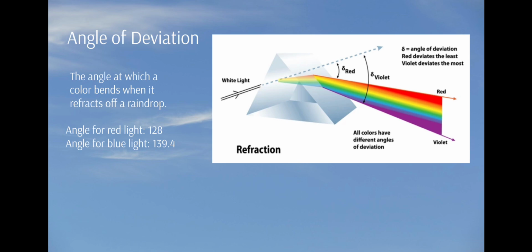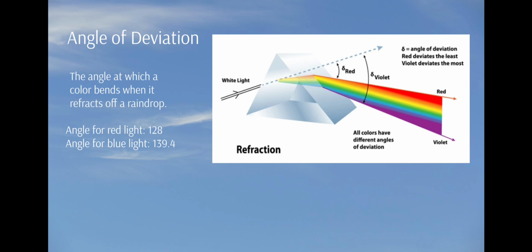What angle of deviation is responsible for the appearance of a primary rainbow and how can we calculate it? A primary rainbow appears at 42 degrees from the point directly opposite from the sun in the sky. This angle is determined by the physics of light refracting and reflecting within the water droplets.